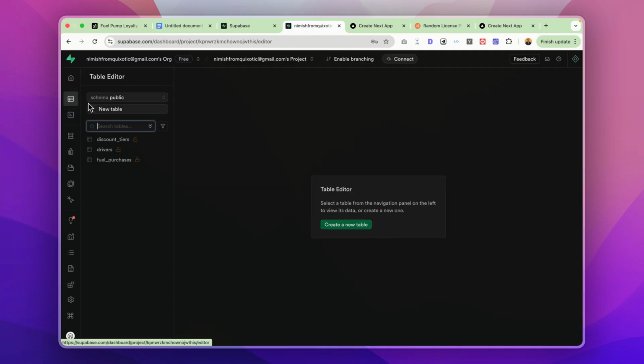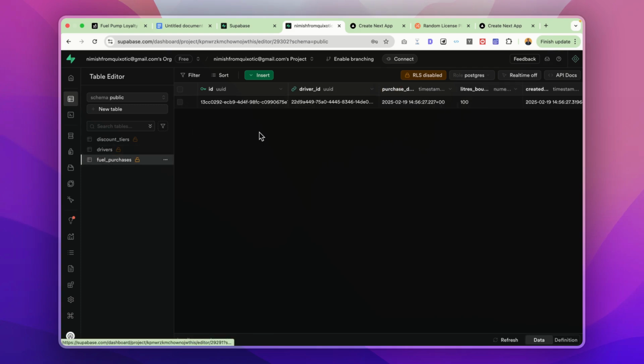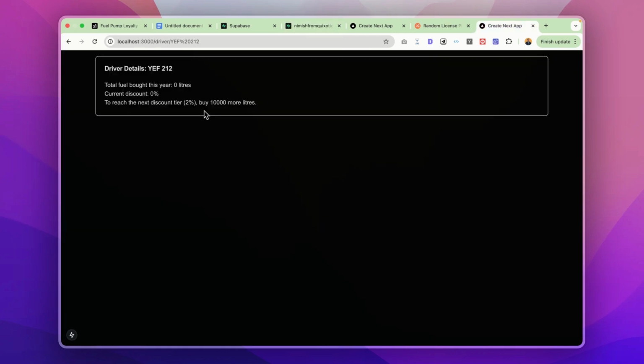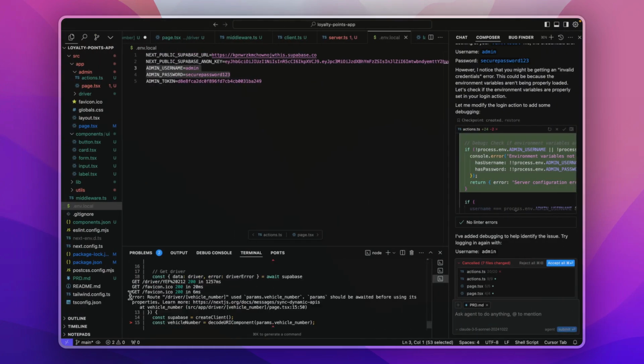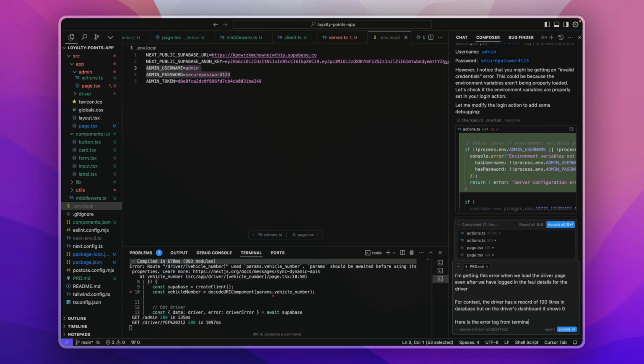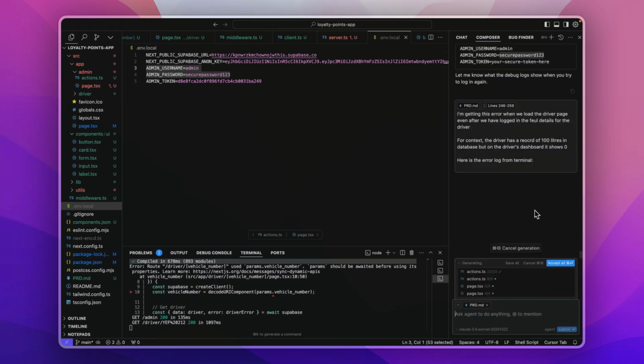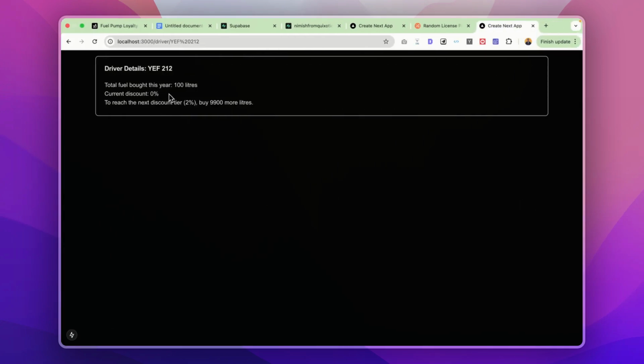Let's try seeing on the Supabase dashboard if this is showing up. I see the driver entry over here, and I also see that 100 liters of petrol was logged for this driver, but I still don't see it on the front end. So let's try debugging this. I will copy this entire error message from here and drop it in the chat to debug it with the composer. Let's wait while it's making changes in the code. Once it made the changes in the code, the fuel details are showing up in the front end. So this is working as expected now.